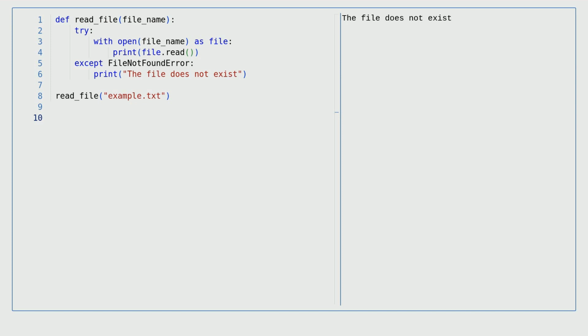Instead of asking if the file exists and then opening it, which would be two operations, we just tried to open the file and handled the exception that was thrown when the file was not found. It's a more concise and Pythonic way to handle such situations.